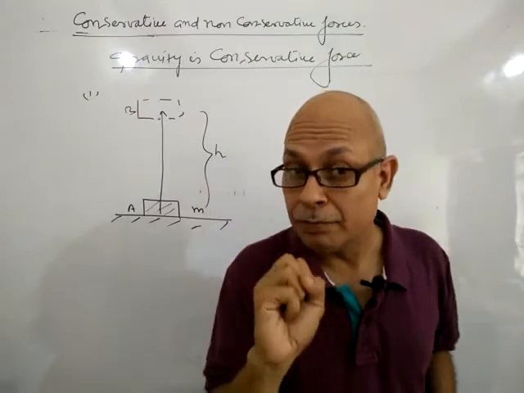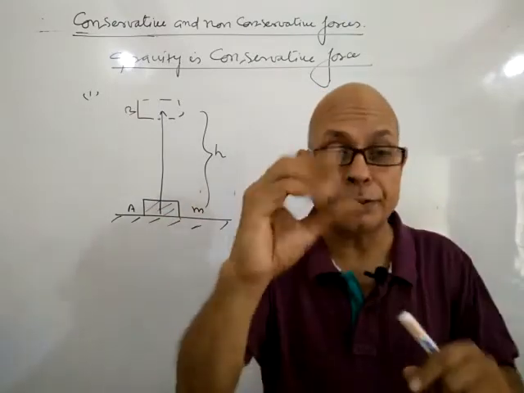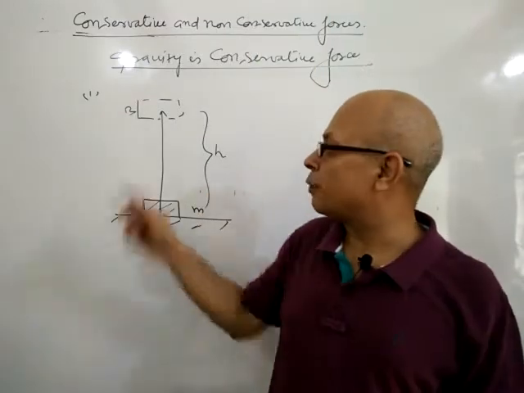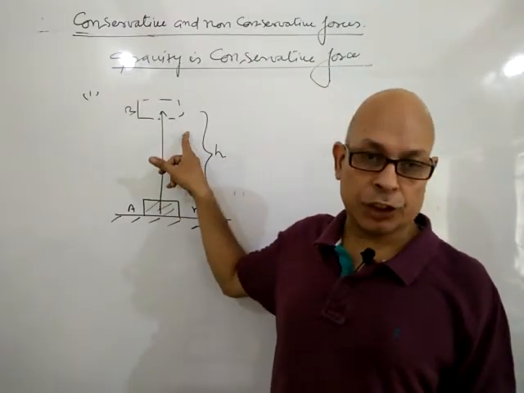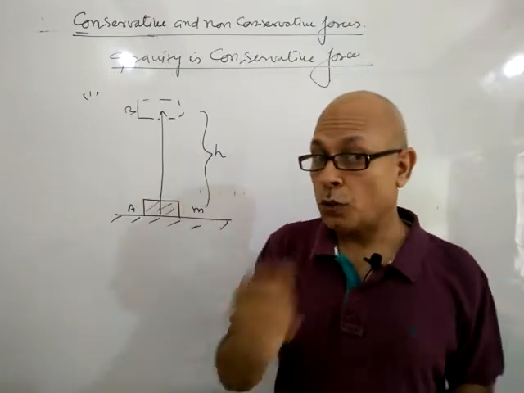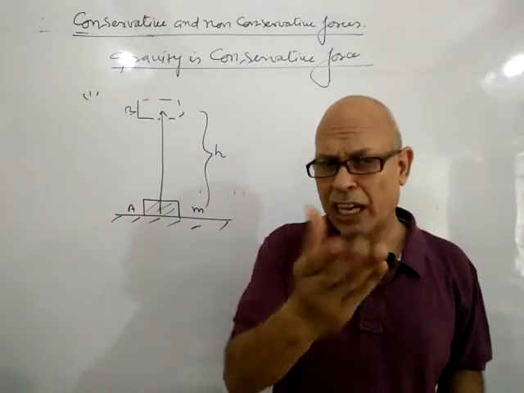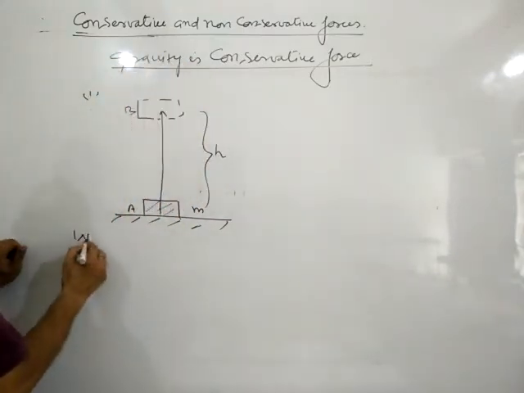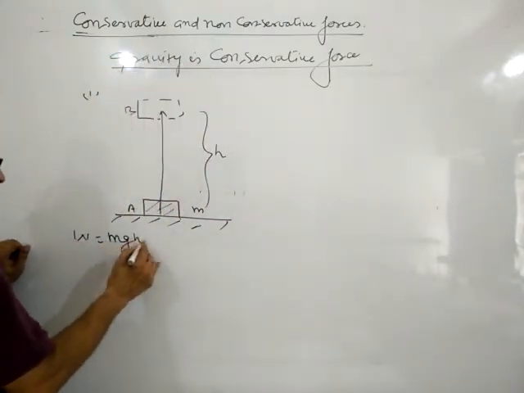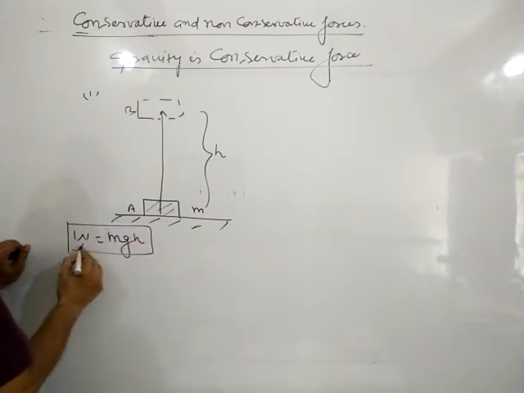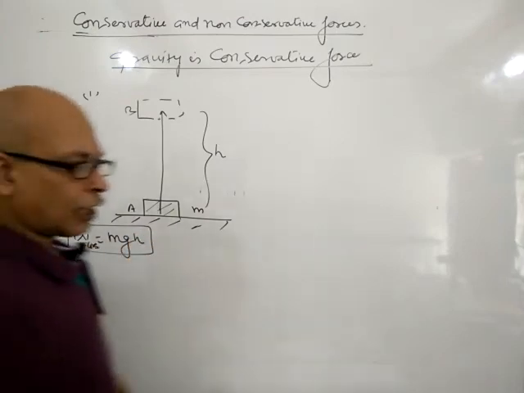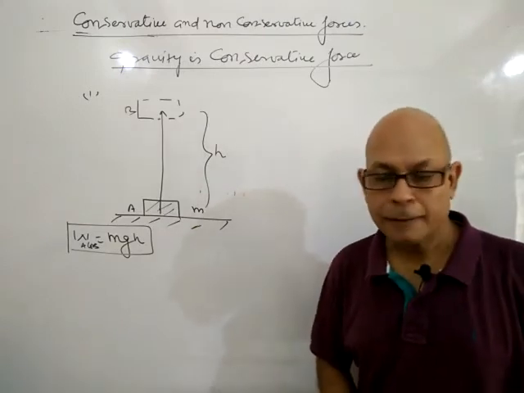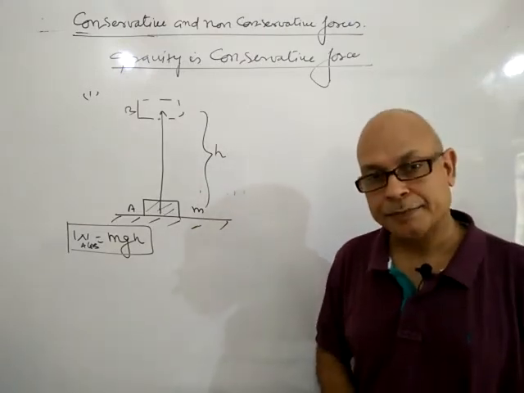So we want to shift the body against gravity vertically upwards up to a height h. Work done against gravity is mgh. So W from A to B equals mgh, in the first case.